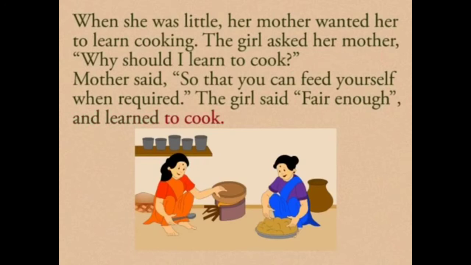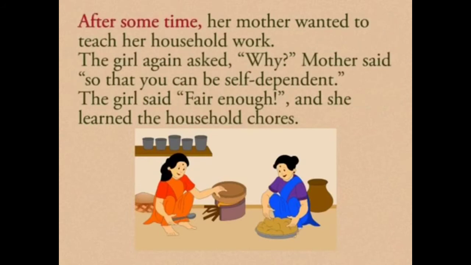Let me tell you this: she asked questions, and until she got a convincing, genuine answer, she did not do any work. If anything was asked of her, she always asked so many questions, but until she got a genuine or convincing answer, she didn't do it.